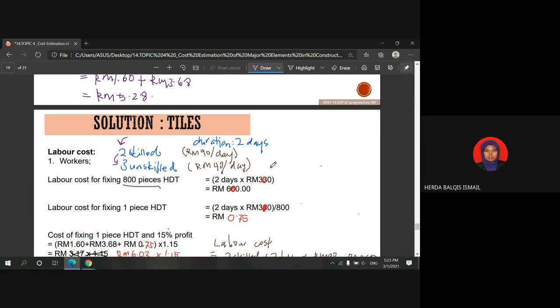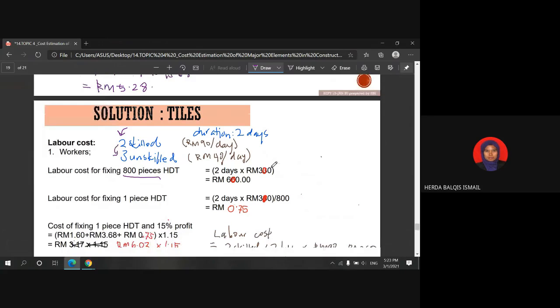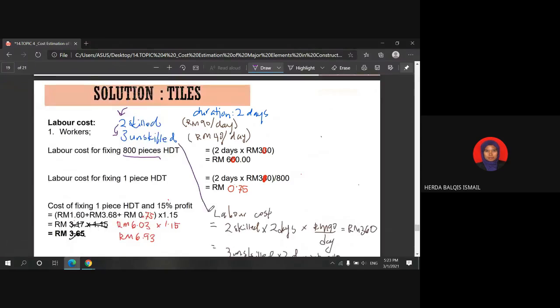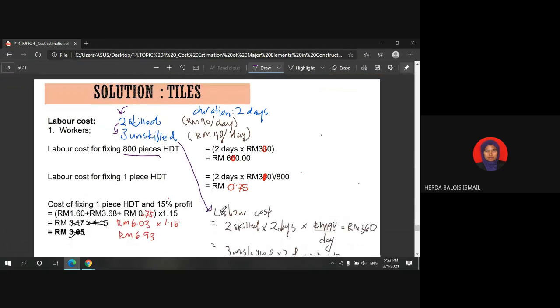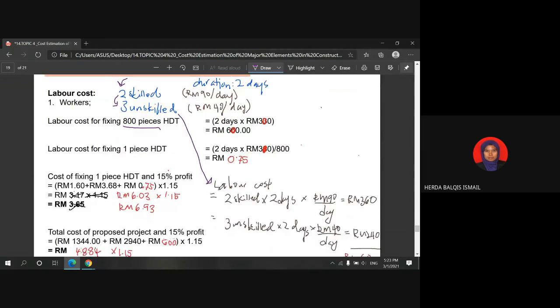The labor cost is, if we can see here, the details on how to calculate the labor cost. Okay, 2 skilled labor required 2 days, and the salary rate is 90 ringgit per day. So the total cost of the skilled labor is 360 ringgit.